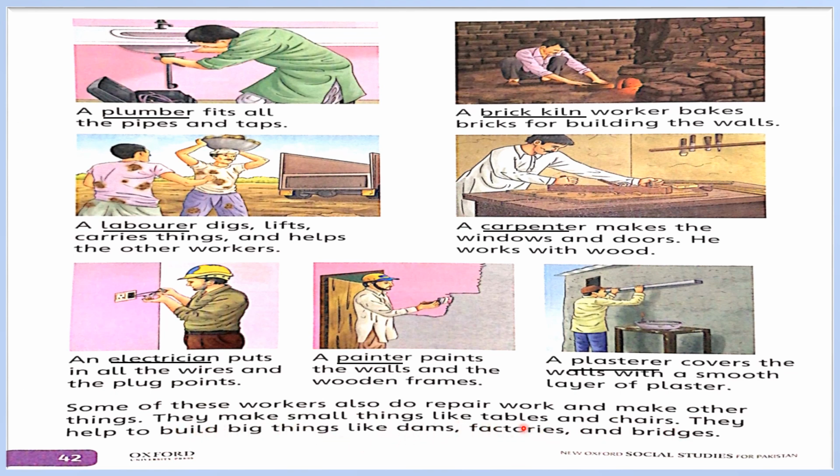Who makes the tables and chairs? Carpenter. They help to build big things like dams, factories and bridges. Who makes the dams, factories and bridges? A laborer. Okay. Now open the next page and underline these difficult words.